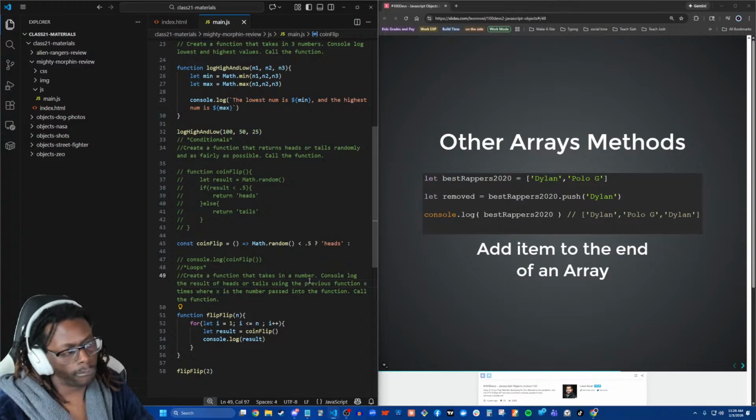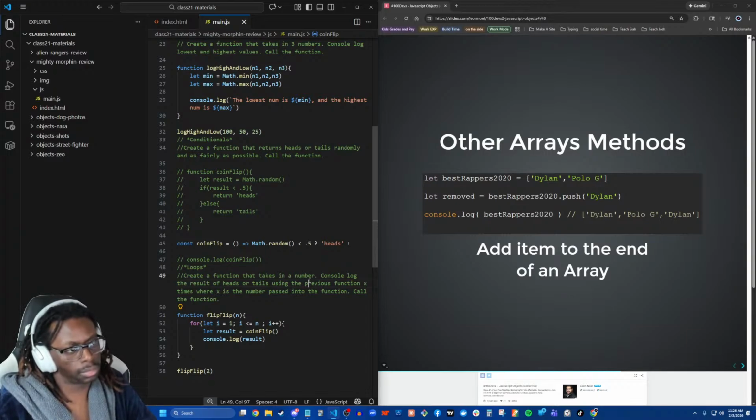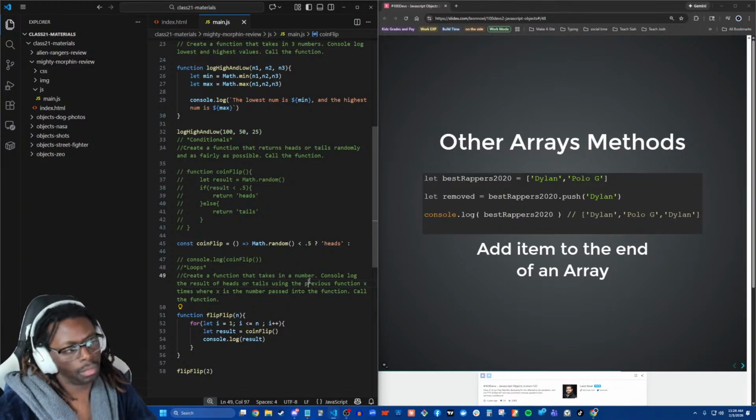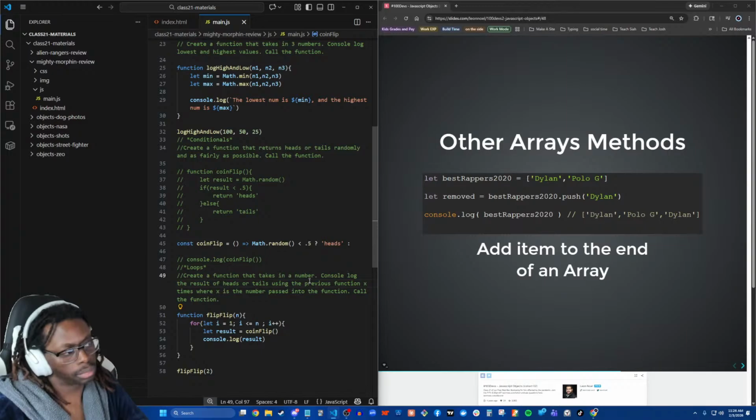Beautiful. So now in bestRappers2020, we have Dylon, Polo G, and Dylon because we shifted off and popped off 6ix9ine, and then we unshifted and pushed Dylon. Now the last method that we saw was map, and map is going to run once for each element in the array, but map does one very specific thing. What does map do? What makes map different?